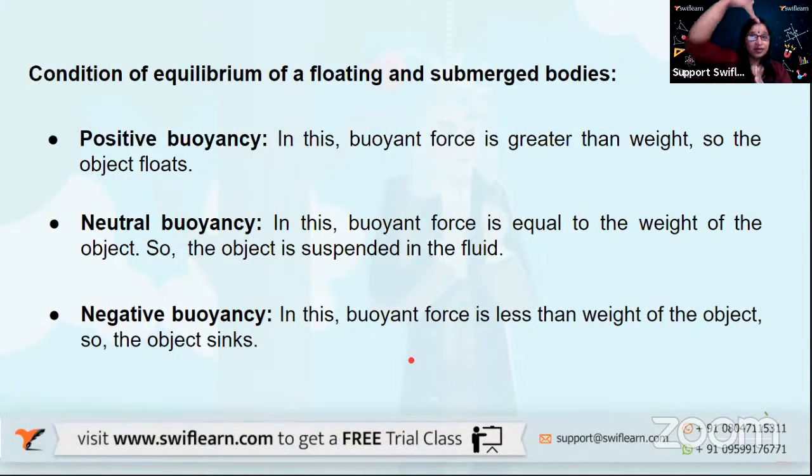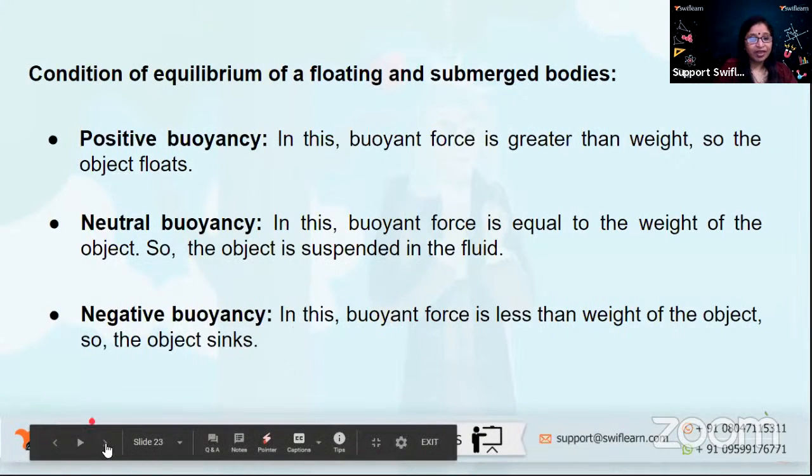So what is going to happen? Weight of the object is more, acting downwards, the object will sink. So you had one concept, positive buoyancy, object will float. Neutral buoyancy, when it will be suspended in the fluid because both are equal or balanced. And negative buoyancy, when the weight is more than the buoyant force and the object will sink in the fluid.